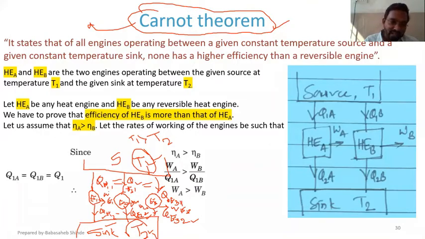And if heat entering is the same and heat leaving is the same, the work produced by engine 1, engine 2, and engine 3 are all going to remain the same. So can I say that the efficiency of engine 1 is equal to the efficiency of engine 2 is equal to the efficiency of engine 3?